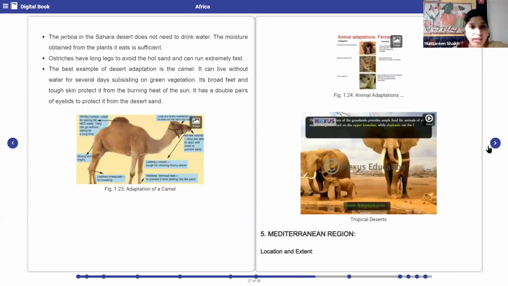Have you all understood till here, children? Yes, ma'am. Now let us read further. Now you all know about camel, right?